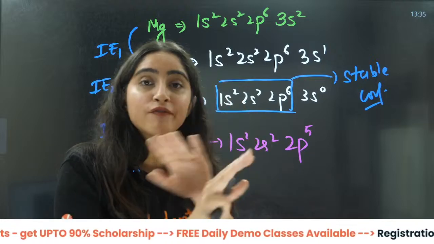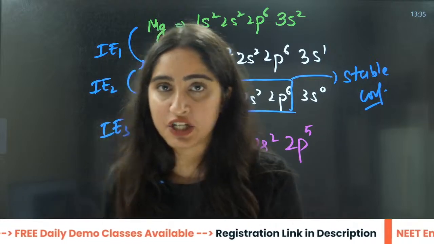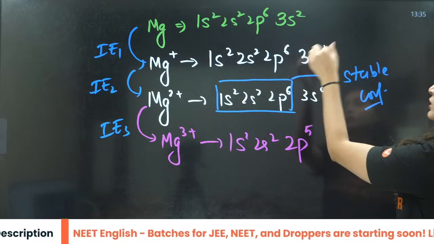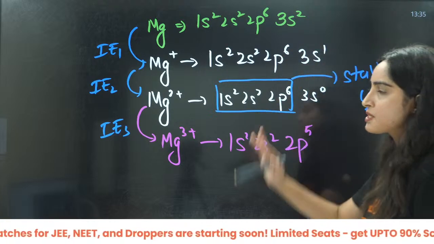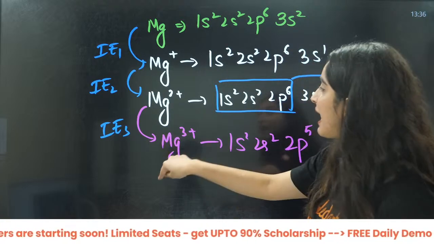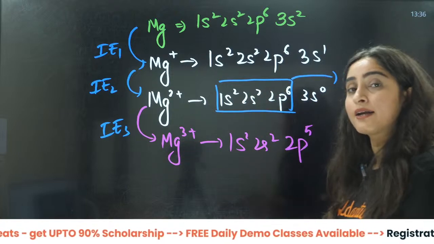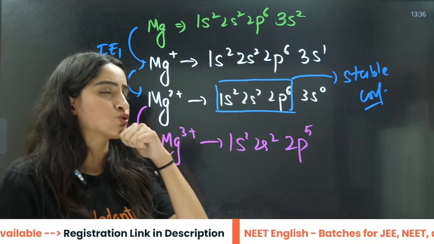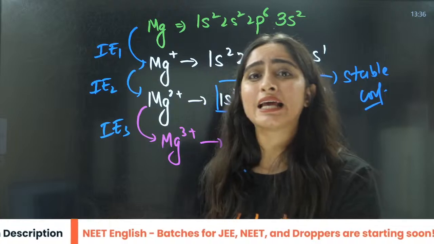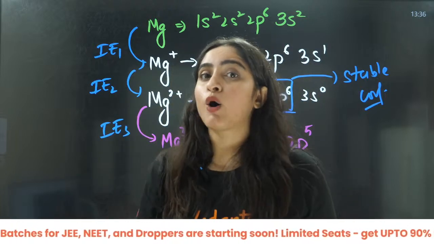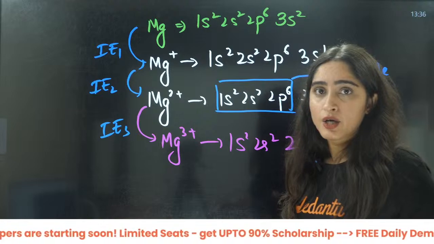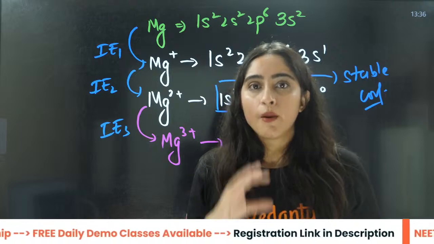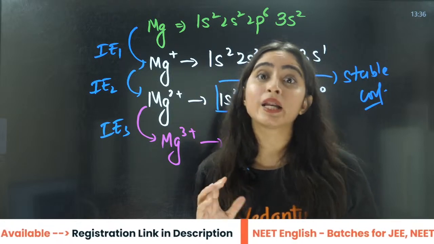Everything in this world wants to be in a stable configuration, right? So as soon as it sees a stable configuration, it will take out the second electron also from 3s and become stable. After that, taking out an electron from here is so difficult that it is nearly impossible, right? The same happens to sodium, aluminium. Why do you see Al3 positive? Because Al3 positive is this configuration, right? That means as soon as you take the first electron, the second and third will be very easy because very little energy gap will be required then.